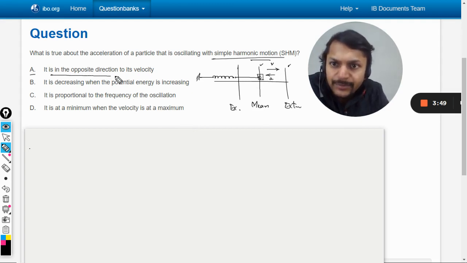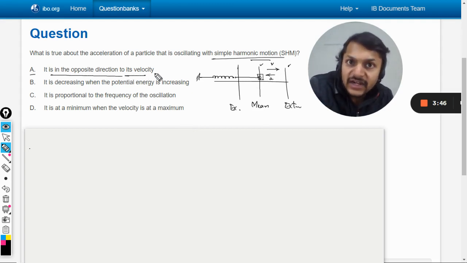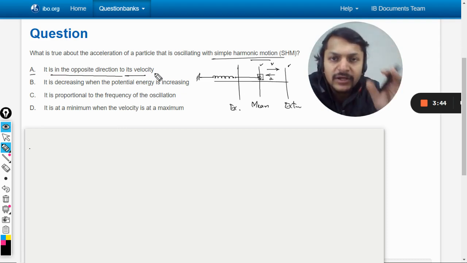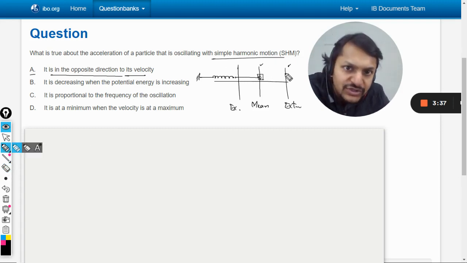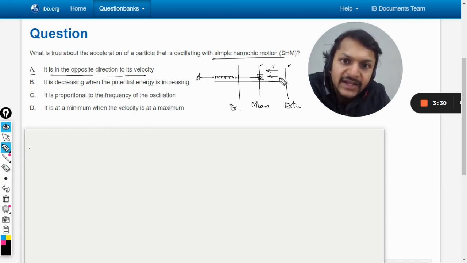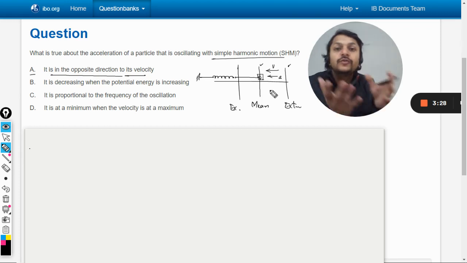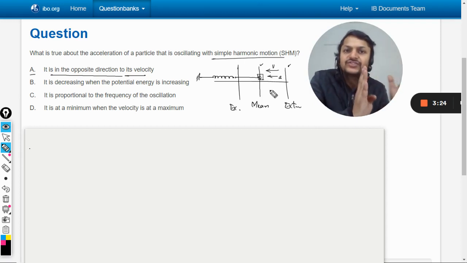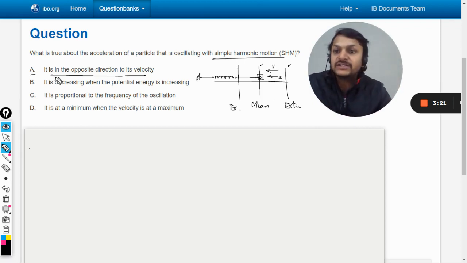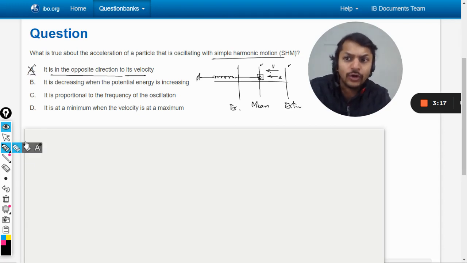Now it says that it is in the opposite direction to its velocity. Well, it is correct for this duration. But what happens if the body is moving from the extreme position back to the mean position? Now the velocity vector will be like this, and the acceleration will have the same direction. So acceleration and velocity have the same direction when the body moves from extreme position to the mean position. It means sometimes it is right and sometimes it is wrong. So A is not always correct.